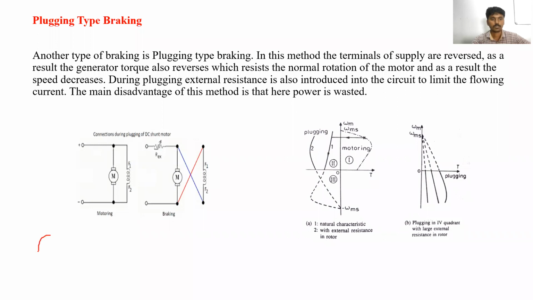Plugging is nothing but, for example, we have one motor. We have given the three-phase supply R, Y, B. When this motor is connected to the RYB phase sequence, the rotating magnetic field is produced in this direction. If you want to apply braking using the plugging method, we are going to change the